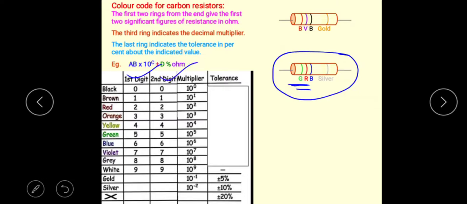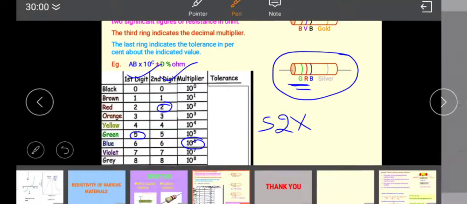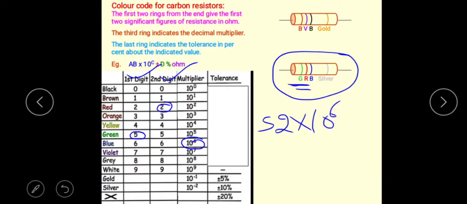So first, green color. In the green color, the first significant figure is 5. Then second is a red ring, so for the second significant figure you need to search red color. This is the red color, 2, so 52. Then the third ring is blue color, that is the multiplier, according to this rule. Search blue here. This is the blue color, that is equal to 10 to the power 6.